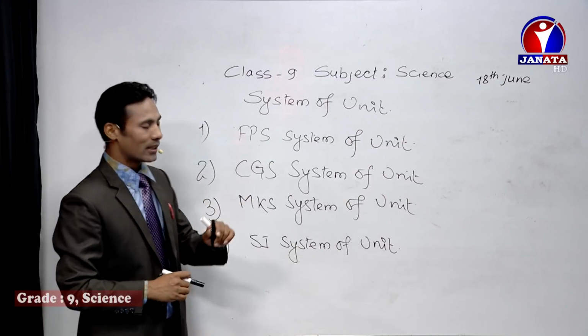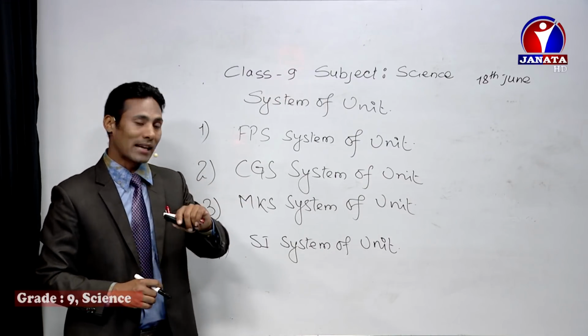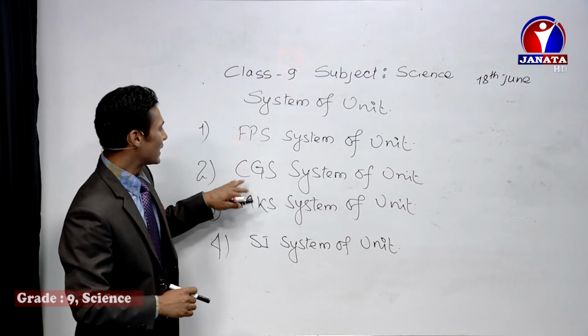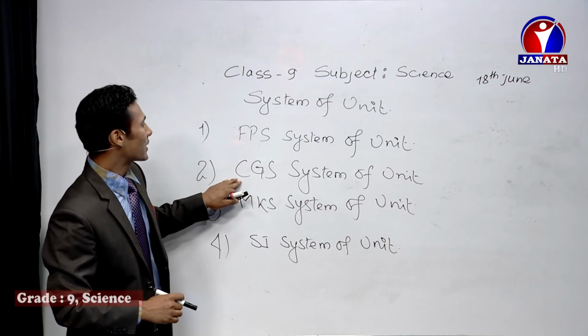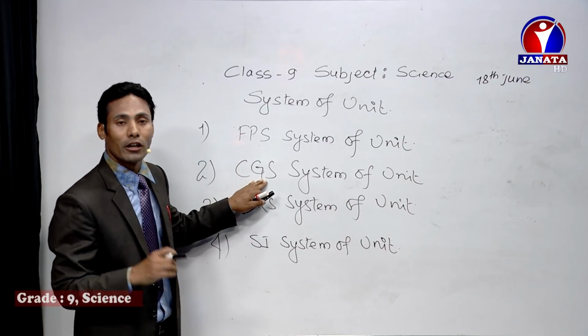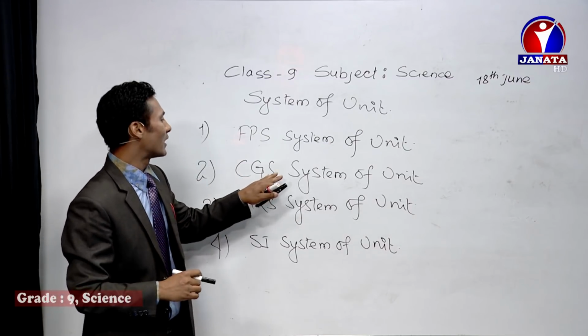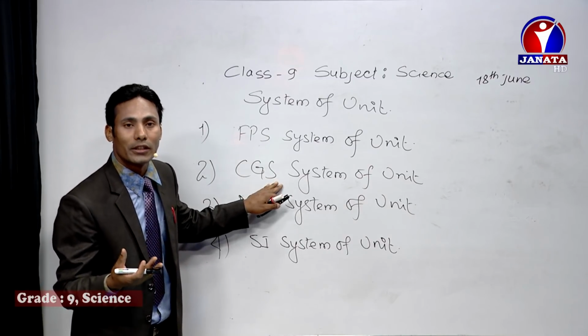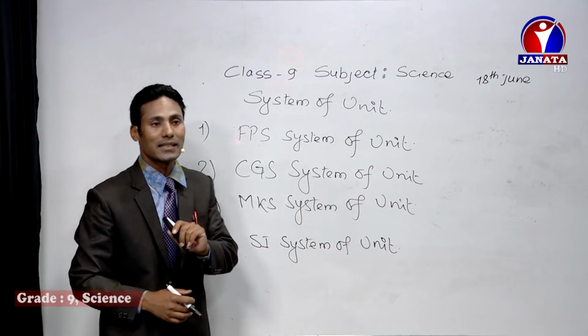And next, this CGS system of unit. So let's follow the same pattern whatever we have defined previously. C stands for the centimeter, length, and G stands for the gram, unit of mass, and the S stands for the unit of time. So let's define the CGS system of unit.